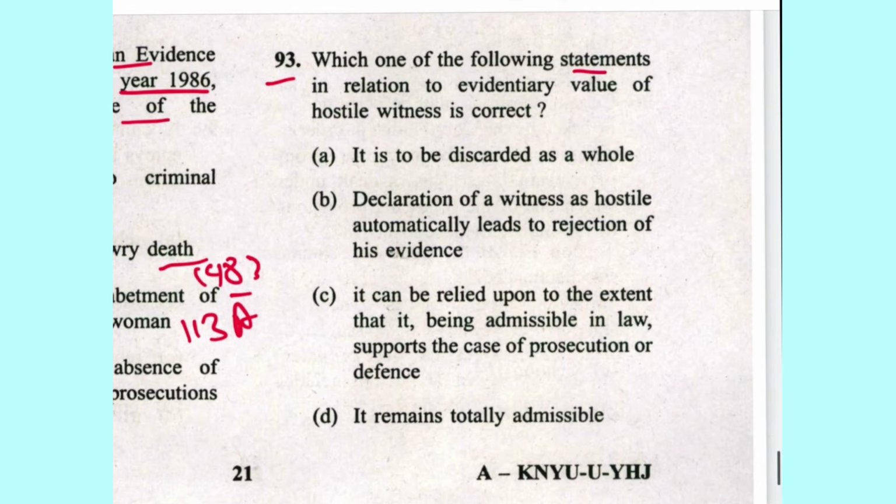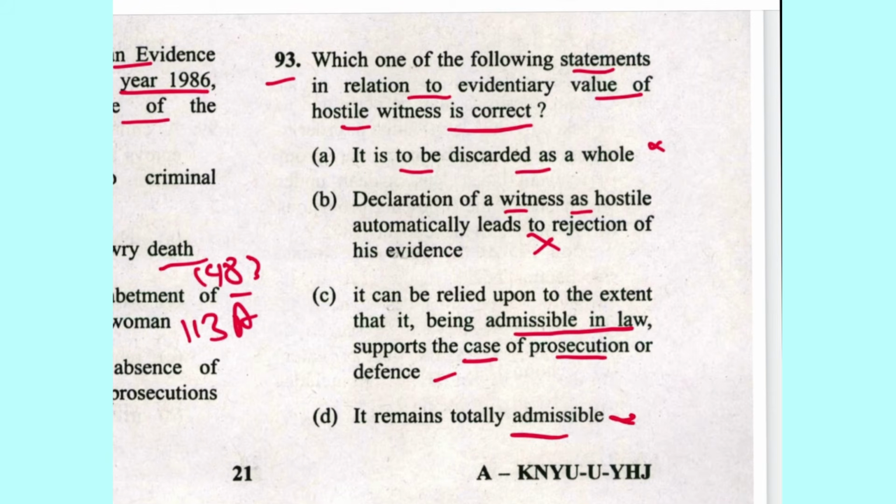Next, 93. Which one of the following statements in relation to the evidentiary value of a hostile witness is correct? It has to be discarded as a whole. No. Declaration of a witness as hostile automatically leads to rejection of evidence. No. It can be relied upon to the extent that, being admissible in law, it supports the case of the prosecution or defense. Totally inadmissible. No. C is the answer. The provision for hostile witness is mentioned in section 154, Evidence Act.